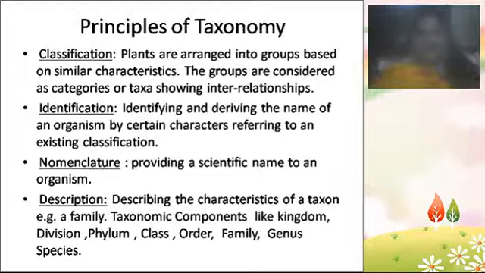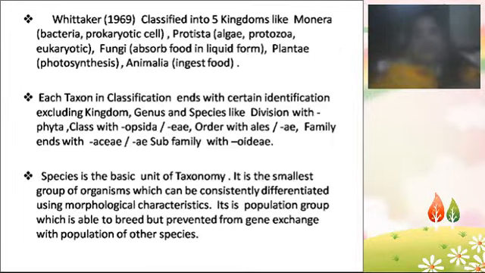That is the normal order. Kingdom is the big group, and species is the basic unit of taxonomy. You will understand this when you study the classifications.